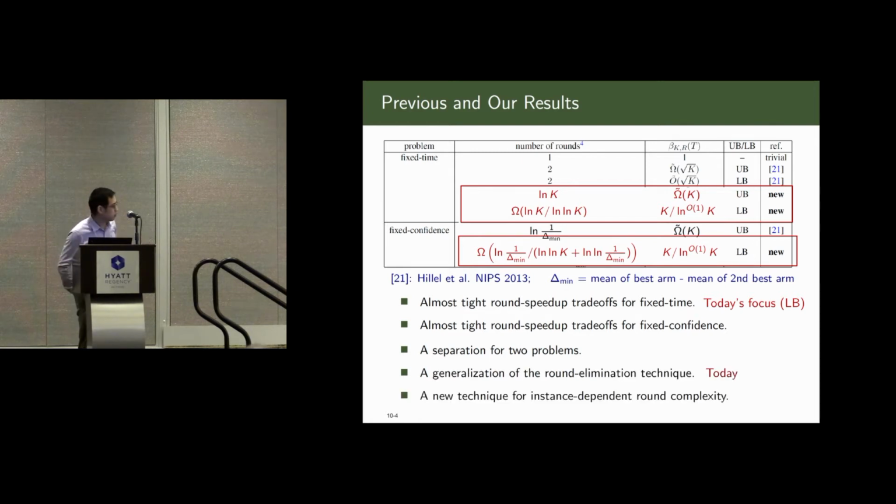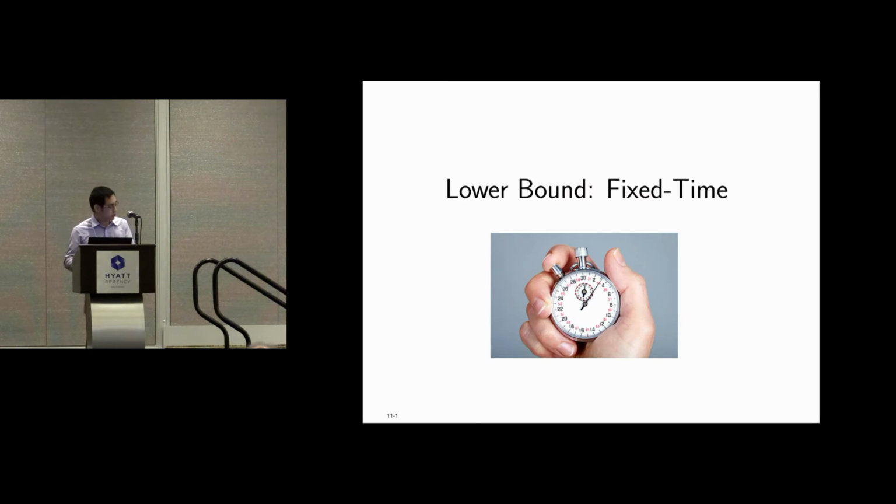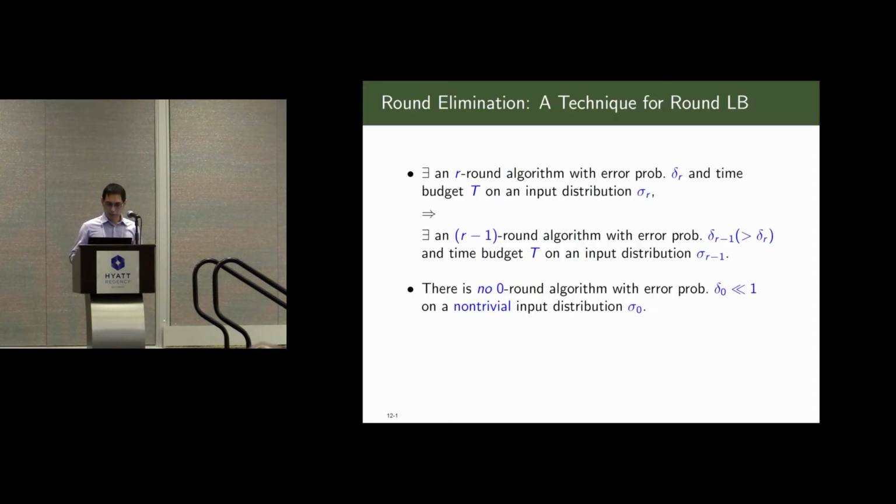Okay. And along the way, we also developed 2 techniques for proving round lower bounds in this collaborative learning setting, and we will talk about one of them in this talk. Okay, so this finishes the introduction. Let me now try to give you some technical details. I will focus on our first result, which is a lower bound for the fixed time variant of the best arm identification problem. A standard technique for proving lower bounds for multi-agent computation is called round elimination.